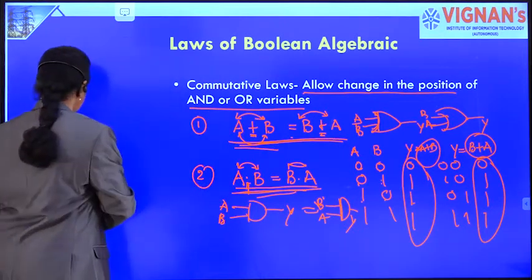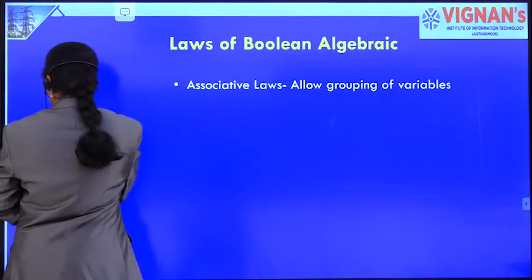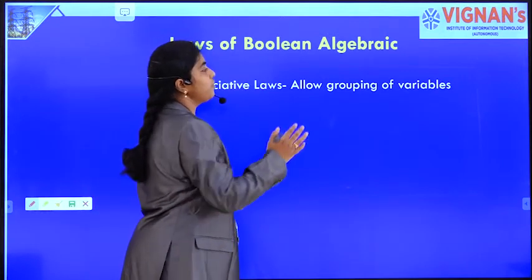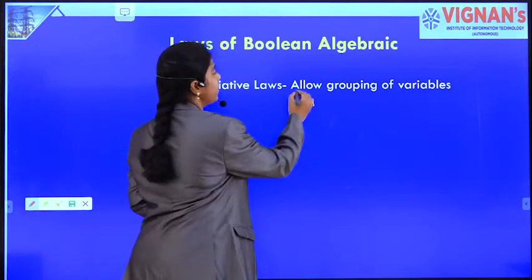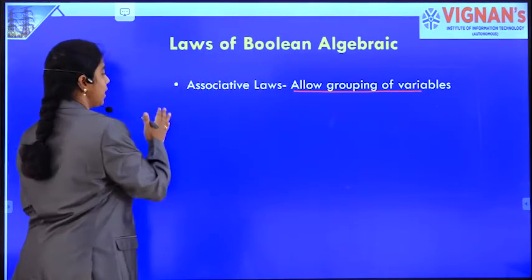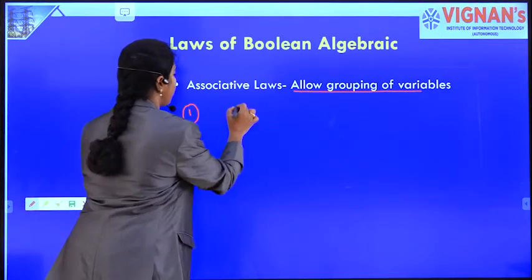Now we'll move on to the next law, that is the associative law. This associative law allows grouping of variables. We now see what is grouping of variables in the expression. In the first law, let's take an OR operator.